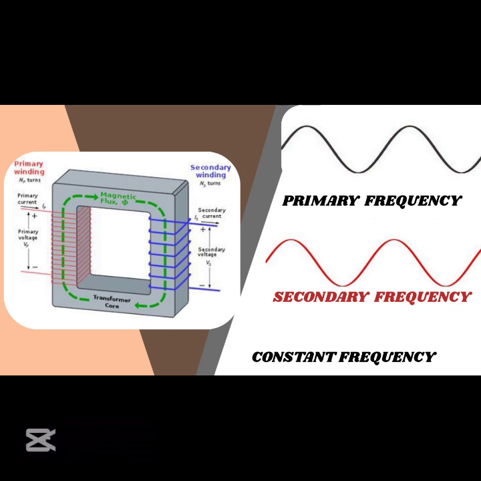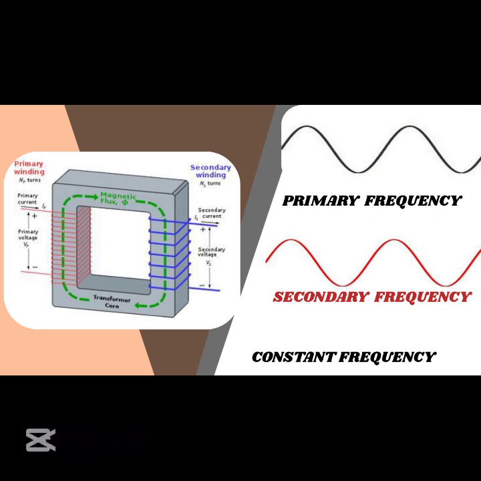Why does it remain constant? Transformers operate on the principle of mutual induction, which relies on alternating magnetic fields. The primary side of the transformer has a uniform frequency waveform. The induced EMF in the secondary coil is directly related to the time-varying magnetic field produced by the alternating current in the primary coil. Therefore, the frequency of the secondary side of the transformer is a copy of the primary side. The reason being that, if the input is 50 Hz or 60 Hz, the output will also be 50 Hz or 60 Hz, respectively.